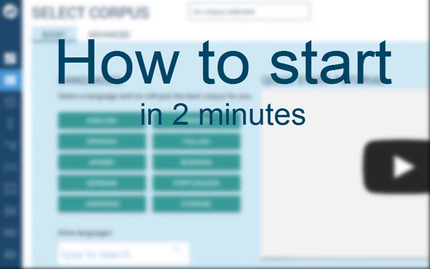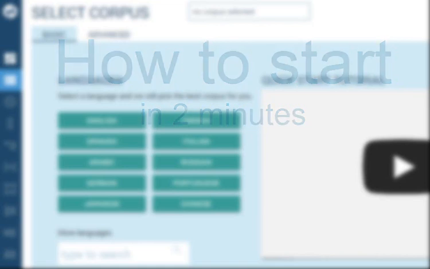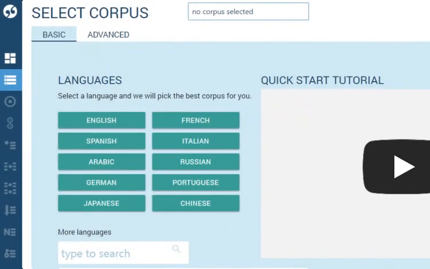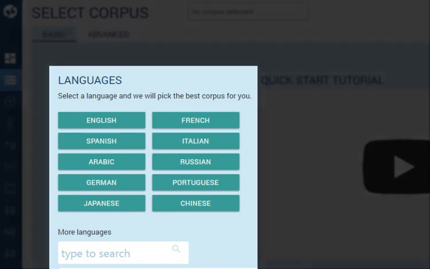Sketch Engine helps you understand how words and phrases are used by real users of the language. All information is generated automatically from a very big sample of language called a corpus. Before you can do anything in Sketch Engine, a language or a corpus has to be selected.